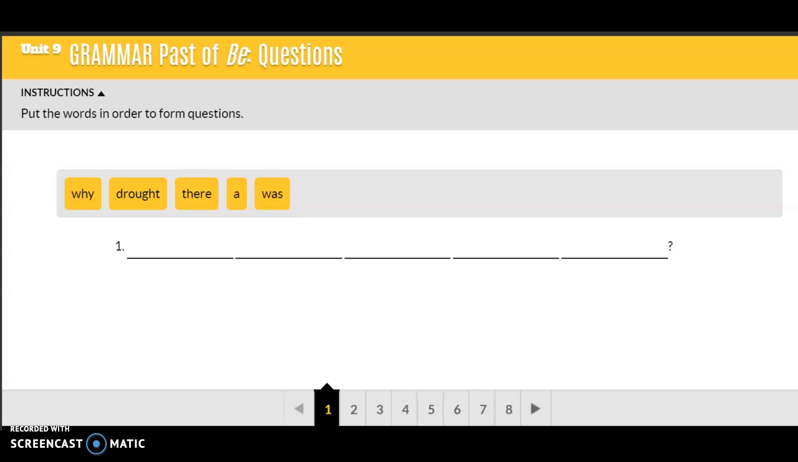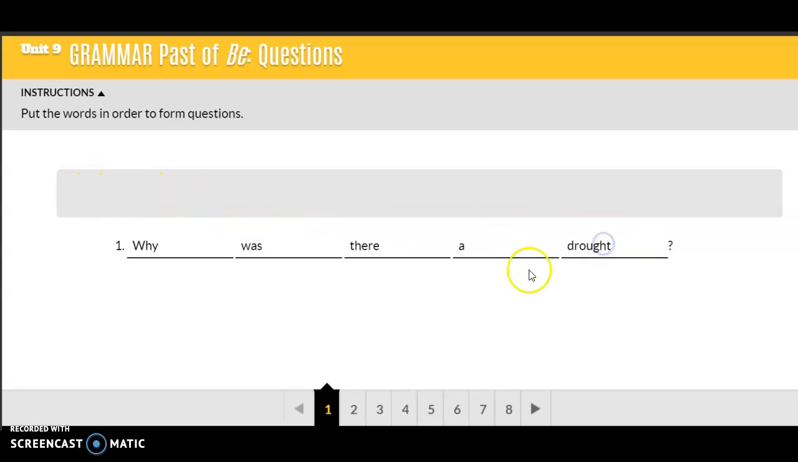Put the words in order to form past tense questions with the be verb. So number 1. Question word is why. The be verb is was. And we have there a drought. Why was there a drought?